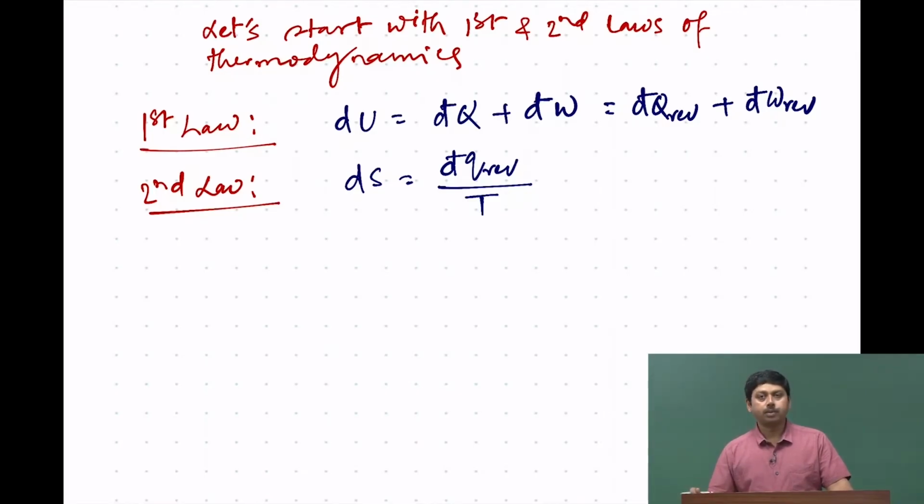For example, we talked about the free expansion inside an isolated system, and what we saw there is that since our system was isolated, there was no change in the heat. So đq was 0, yet we found the entropy was increasing because đq reversible was not 0, and that essentially means that if you take the process in a reversible manner, then it would not be 0.